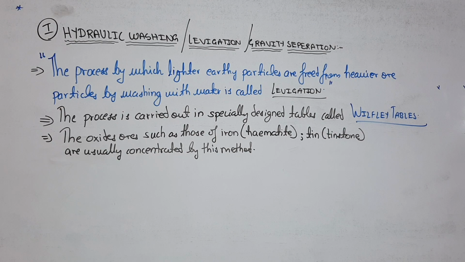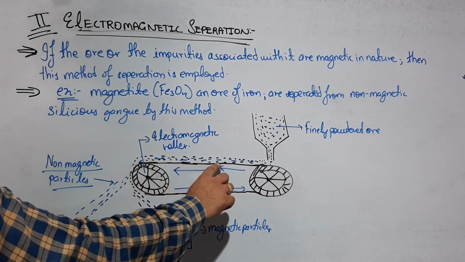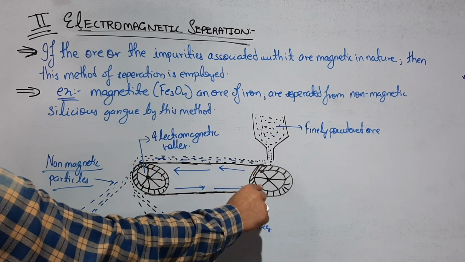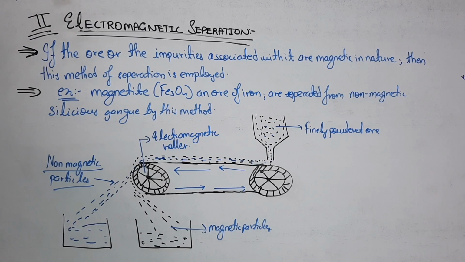Moving on to the next concentration method. Students, the next method is electromagnetic separation. From the name itself, you can understand the principle behind this method of concentration of ore. The diagram shows a conveyor belt moving around two rollers. One of the rollers has an electromagnet in it.